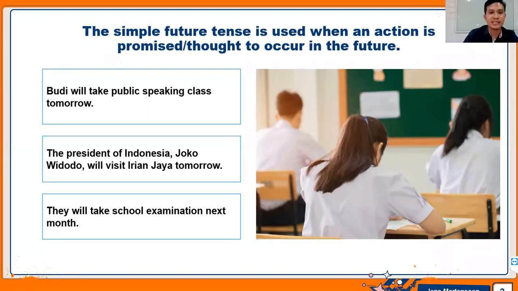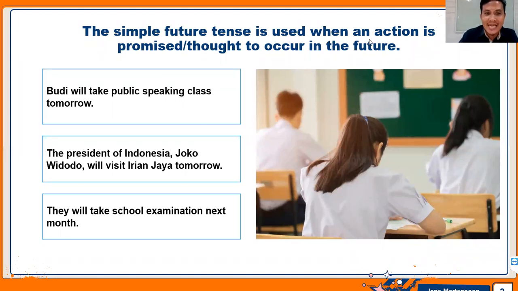The next slide. Right, this is when the simple future tense is used. All right, so now, when we're talking about simple future tense, when do we use simple future? What is the meaning of the sentence when we are using simple future tense? On the above of the slide, you can see that the simple future tense is used when an action, pekerjaan, kegiatan, is promised or thought to occur in the future, occur, terjadi, ya.